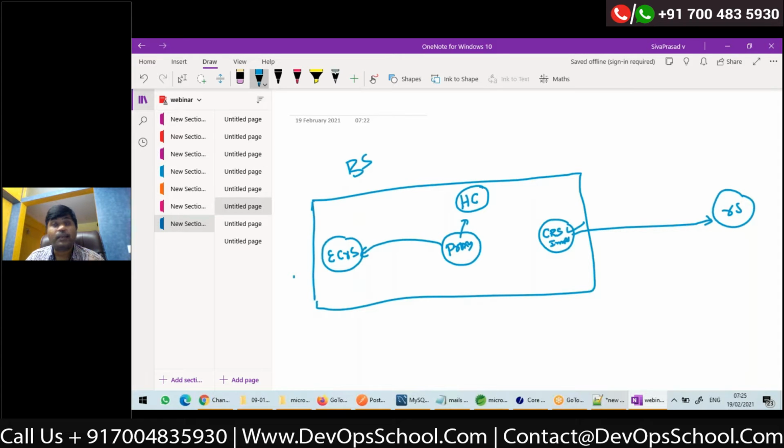Hystrix command. It will create an object called the Hystrix command object. One request is nothing but one command actually. It has to execute the command, right? So the proxy will create an object of Hystrix command and call HystrixCommand.execute. It will ask it to execute the command.